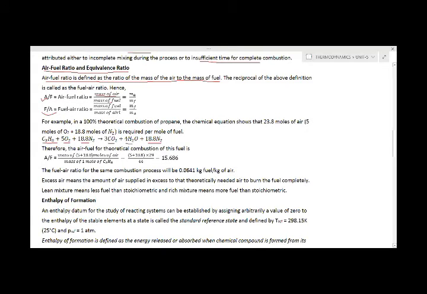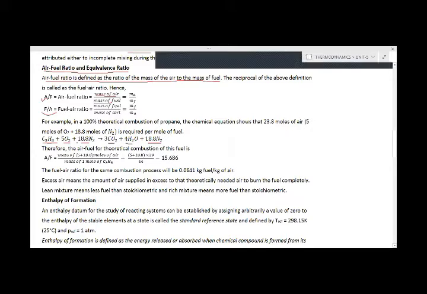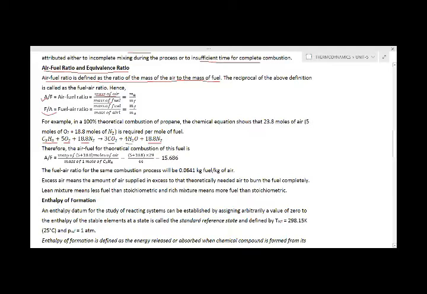Because the air contains oxygen as well as nitrogen, air means 5 plus 18.8 moles, because in this equation 5 moles of oxygen and 18.8 moles of nitrogen are being used. So 5 plus 18.8 moles is the part of the air which is taking part in this reaction, divided by the mass of 1 mole of C3H8.